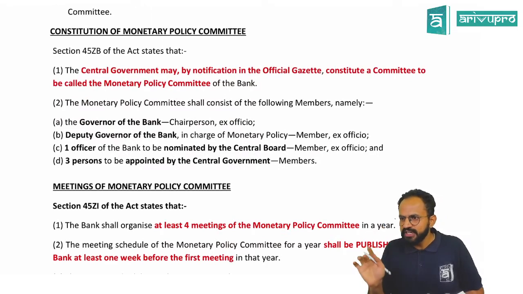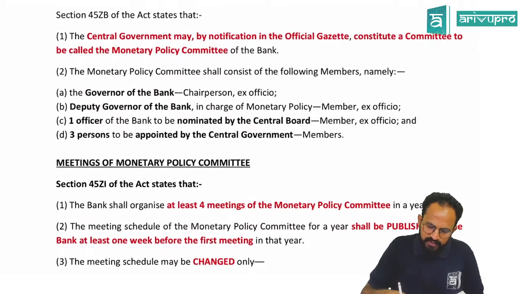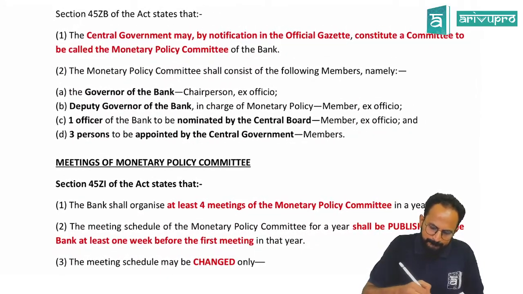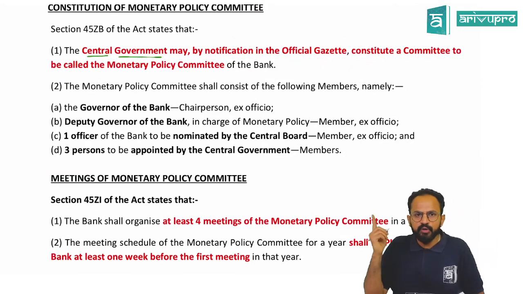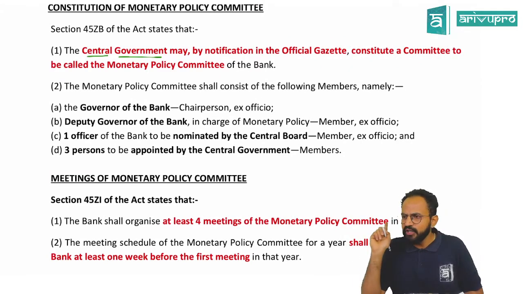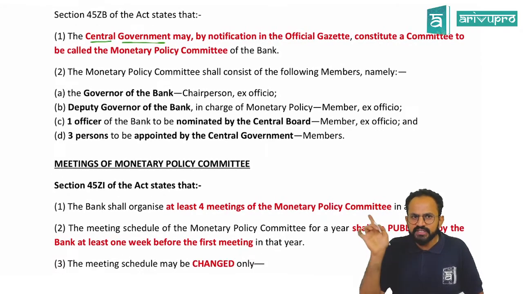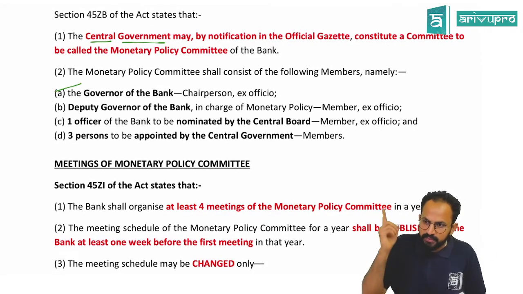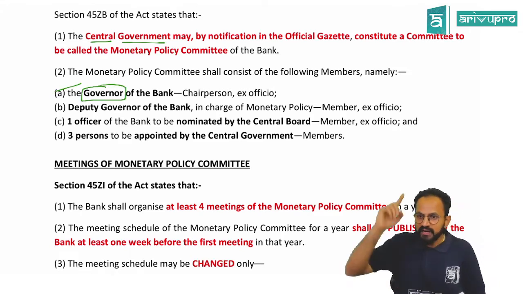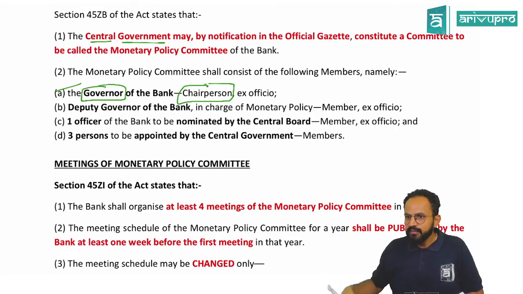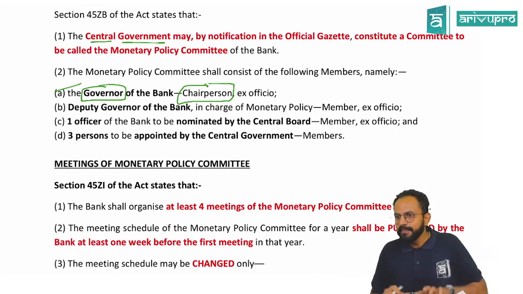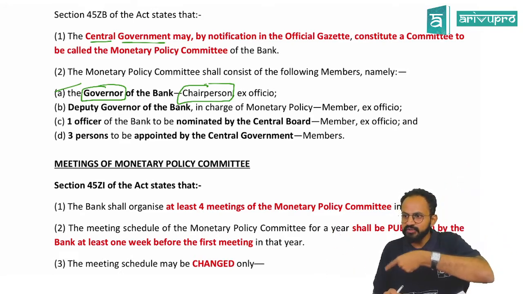Okay, sir. Now whenever there is a committee, the constitution is always important. The first one: the central government, by notification, will come up with the committee of monetary policy. Who will sit in the committee? The first one, people, the governor. The Governor of RBI will be the chairperson of the monetary policy committee.